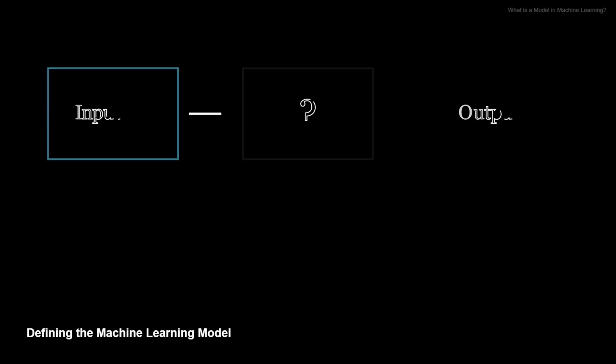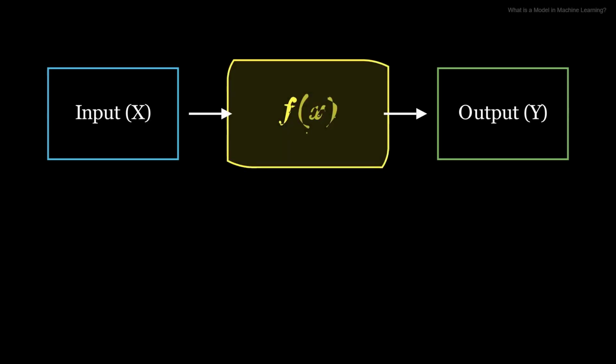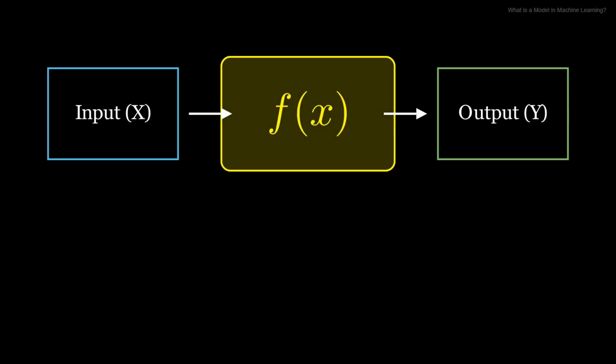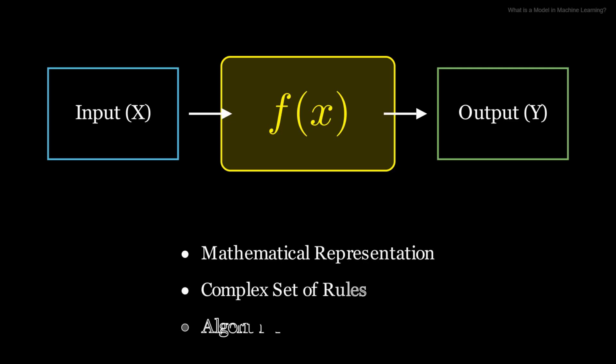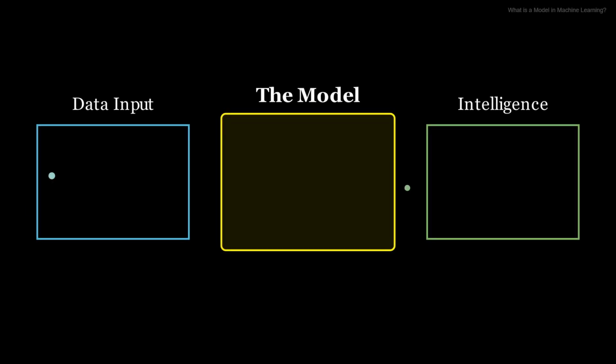In machine learning, a model is fundamentally a mathematical representation or an algorithm that takes an input and produces an output. It's like that recipe or coffee machine, but instead of physical ingredients or beans, it works with data. We can think of it as a sophisticated set of rules or a function, denoted as phi(x), that maps inputs to desired outputs. What makes a machine learning model special is its ability to learn.